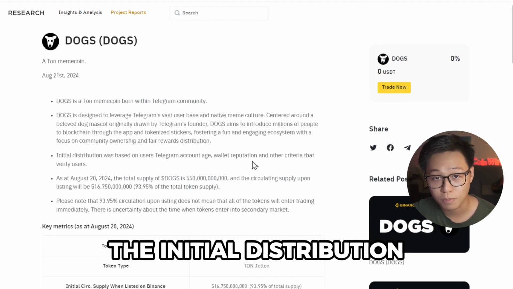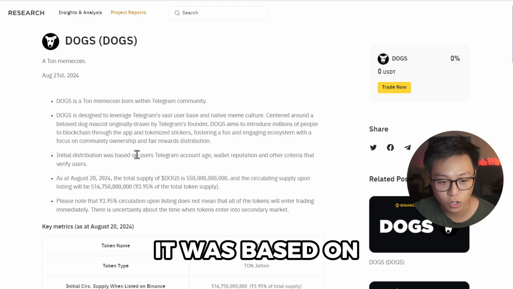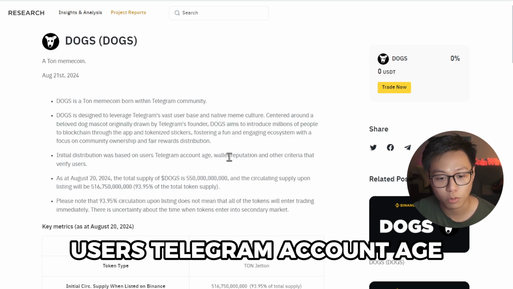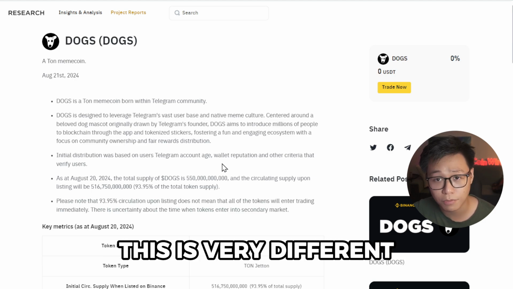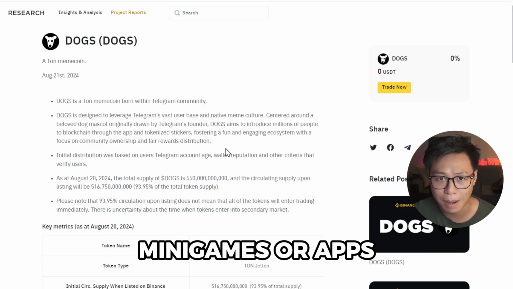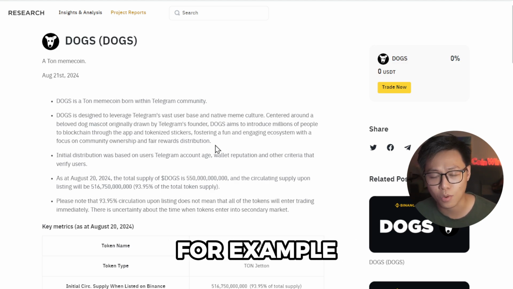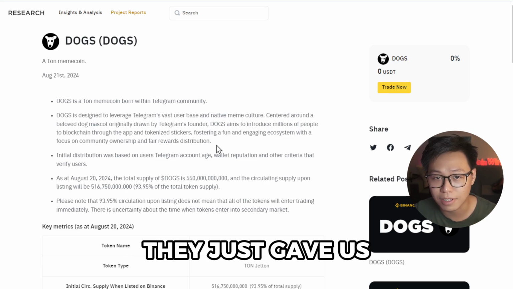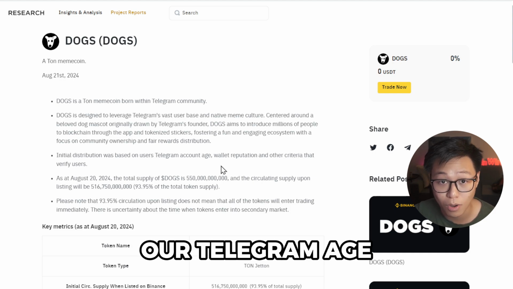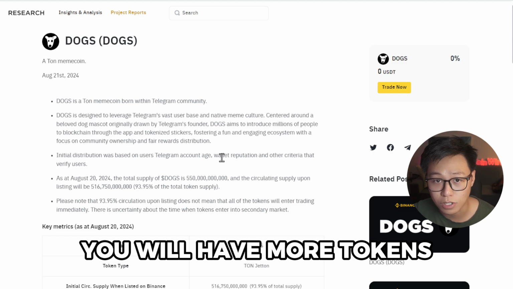So the initial distribution of the Dox token was very simple, right? It was based on users' Telegram account age, wallet reputation, and other criteria that verify the users. This is very different from the other Telegram minigames or applications that we see, where they ask us to do a lot of social tasks, for example, or play their minigames to get the rewards, or refer people, right? But Dox, initially, they just gave us free tokens based on our Telegram age, and also if you have a premium subscription, you will have more tokens as well.